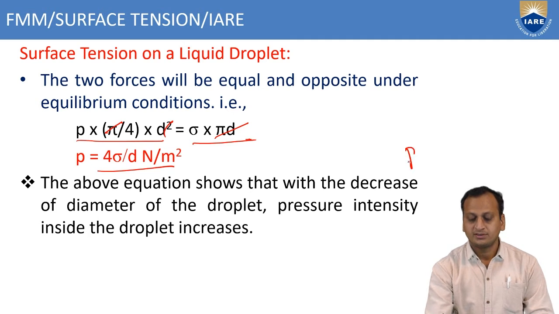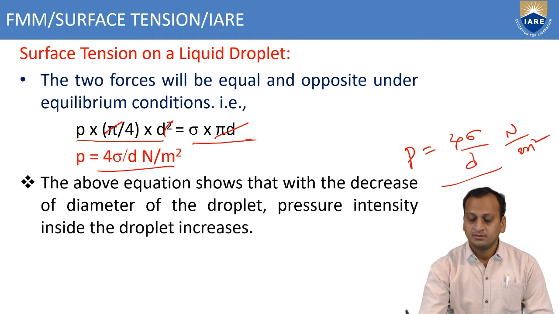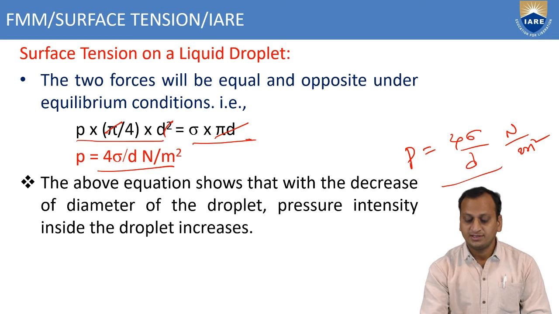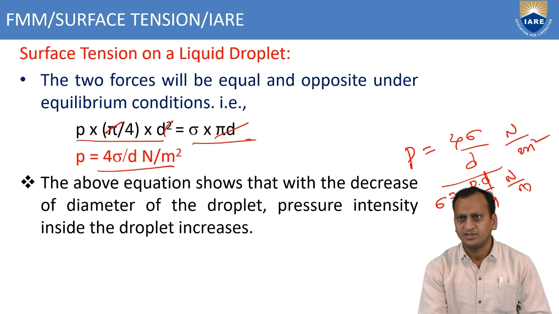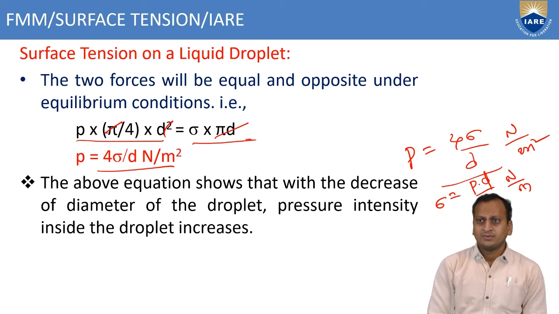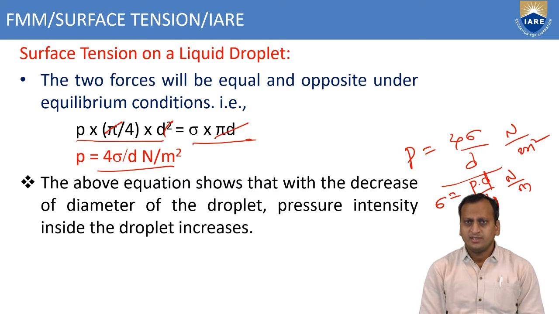So, P equals 4 sigma by d. This is the pressure due to the liquid droplet surface tension. If you need the surface tension, sigma equals Pd by 4 Newton per meter. This is the unit. Like this, you can find different parameters from P equals 4 sigma by d.